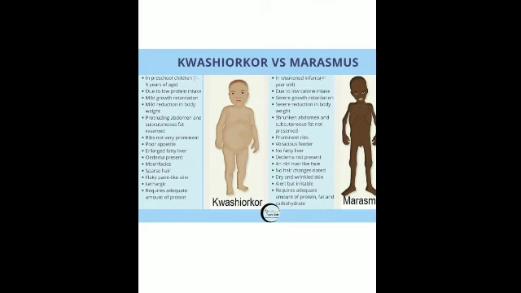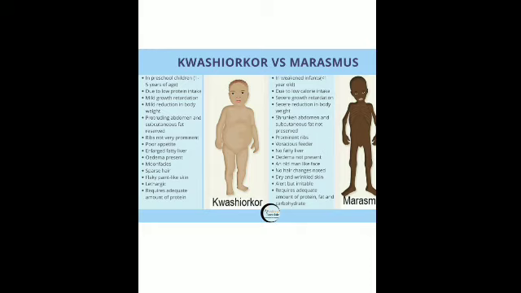So what is this? That is Kwashiorkor. You can see in the diagram also that they generally occur in children. Kwashiorkor occurs in children below 1 year of age, and marasmus occurs in children below the age of 5 years.